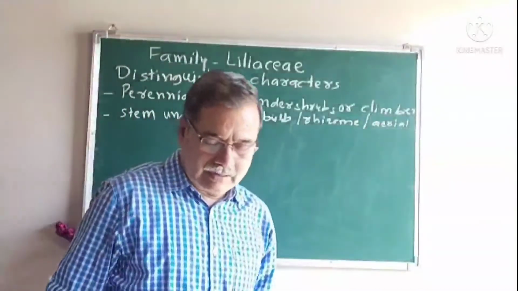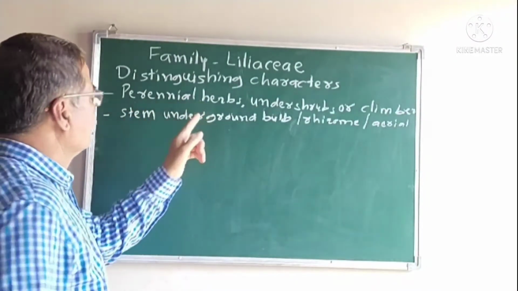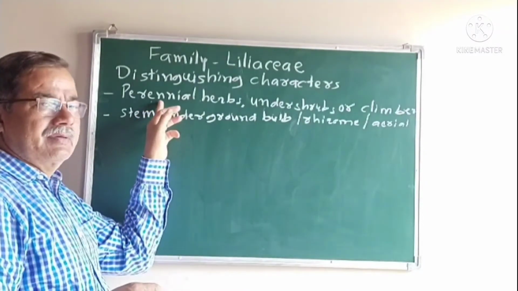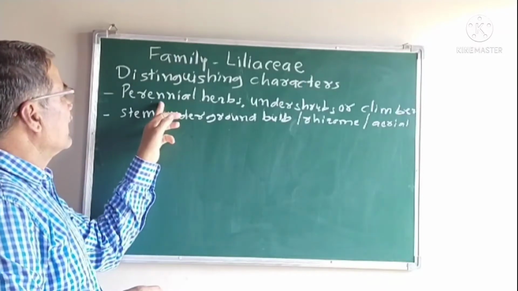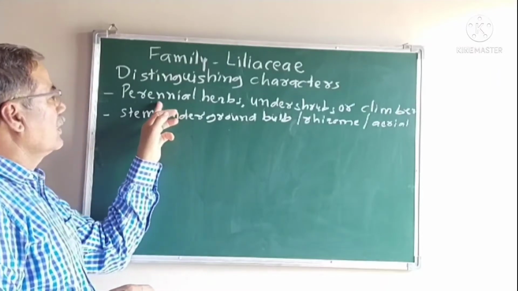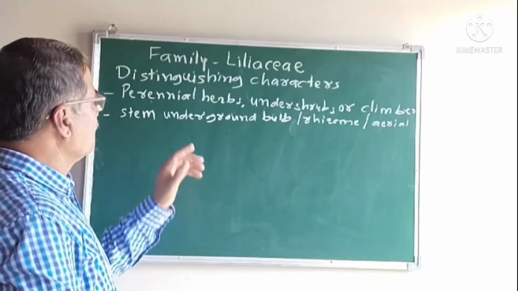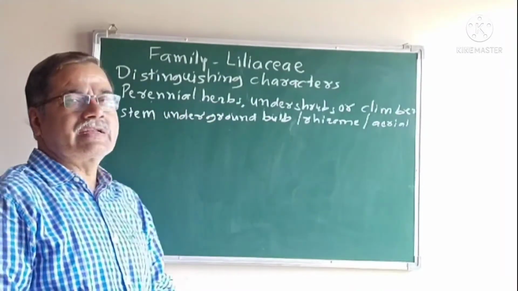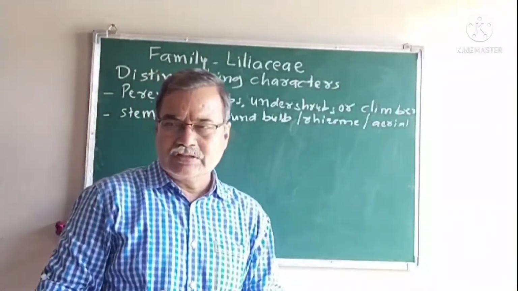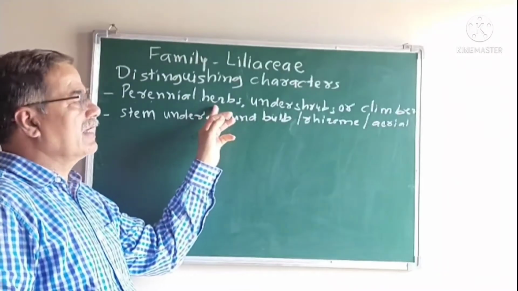undershrub or climbers. Here, the perennial herb, the plants which live more than 1 year and last for many years, such plants are known as perennial herb. The seasonal plants are classified into annual, biennial and perennial. The plants which live for more than 1 year are known as perennial. Herb plants, the plants whose stem is soft, delicate, there is no secondary growth and always green in color. Such plants are known as herb plants.